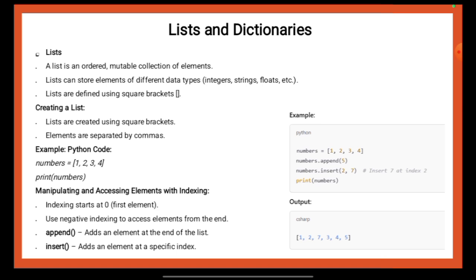This example demonstrates how you use the append and insert methods to modify lists in Python. So this can be said as per the details mentioned over here. Now let us move to the next particular slide.